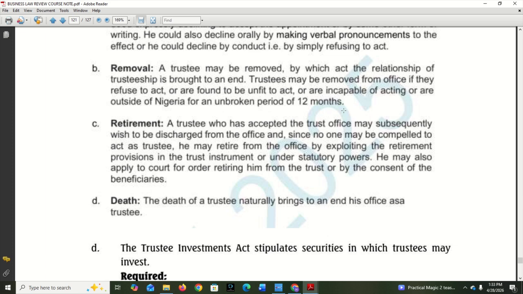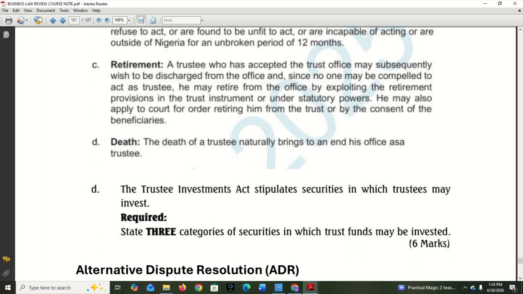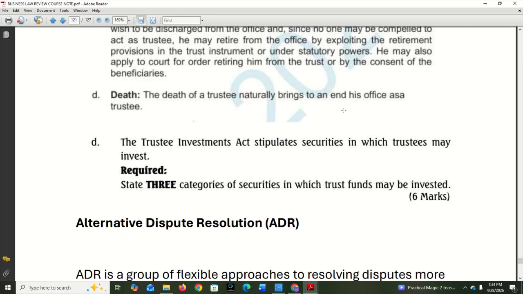Let's get a very simple past question. The Trustee Investment Act stipulates securities in which trustees may invest. State three categories of the securities. Like I told you, so